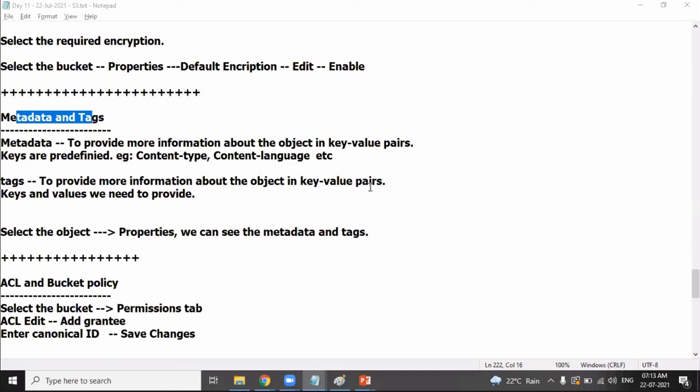Because the source bucket has versioning enabled, you can restore the object which you have deleted. If the same thing happened in the destination bucket, by mistake, if you have deleted the object in the destination bucket.